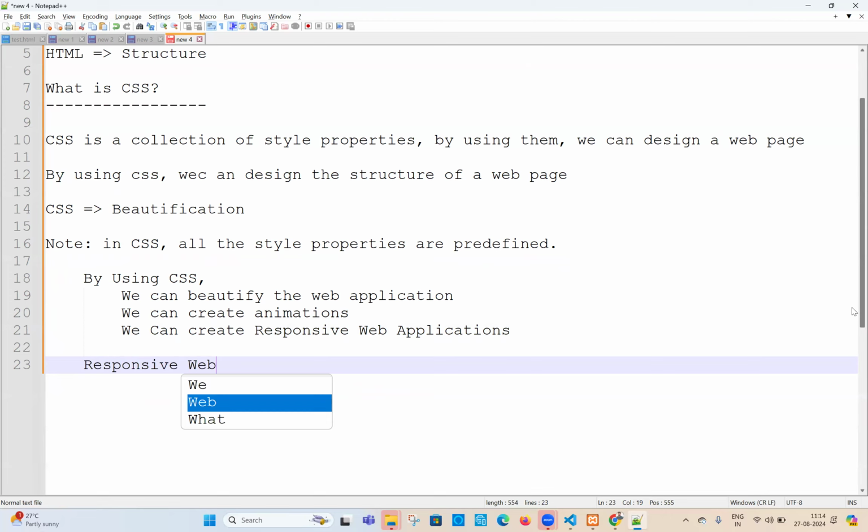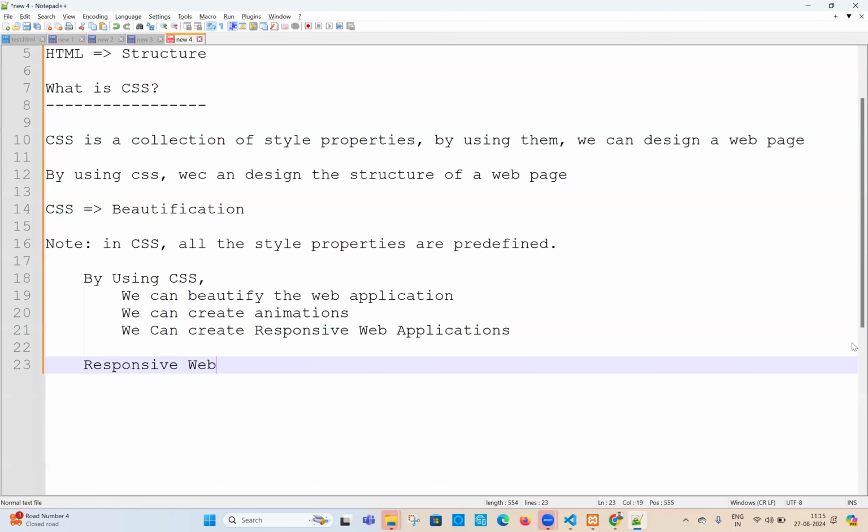Okay, for example, let me tell you. I created one website. I'm sharing the link with you. Please watch. Tell me one thing, is there any guarantee that everybody will use the desktop only to see the website? No, some people will use mobile. Some people will use tablet to see the same website, the link which I shared with you. Some people may use small laptops, some may use bigger laptops, and some may use big screens like this to watch the website.